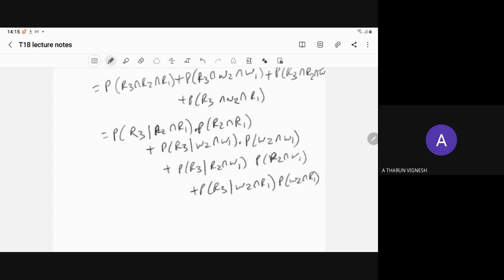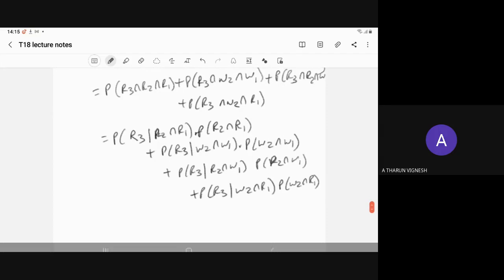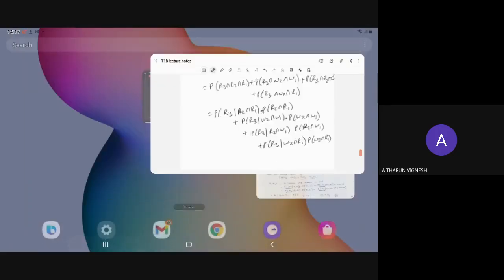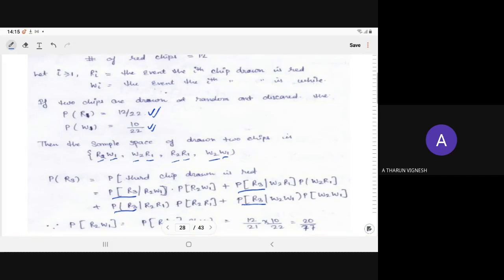Clear? So using the concept of total probability, we can write the required probability like this. Here we have written the same thing. Now, what is the probability of R2 intersection W1?